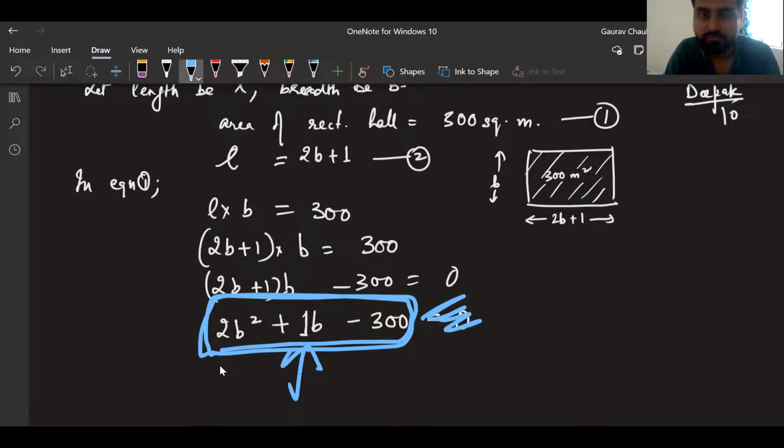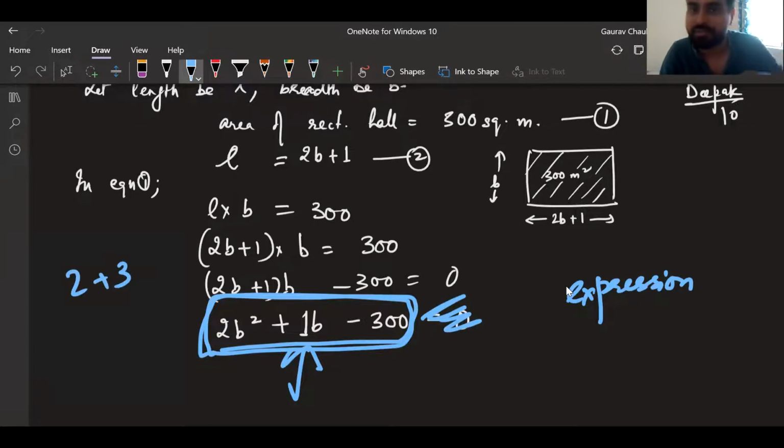Anyone? Manisha? Sir, expression. Expression is the correct word. You are right. It will be called an expression. Can you be more specific? Because 2 plus 3 is also an expression. But this is something more specific about this expression.